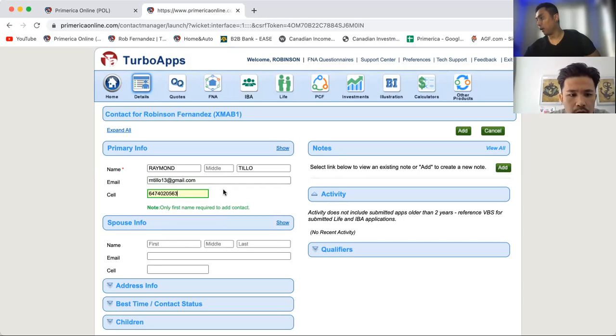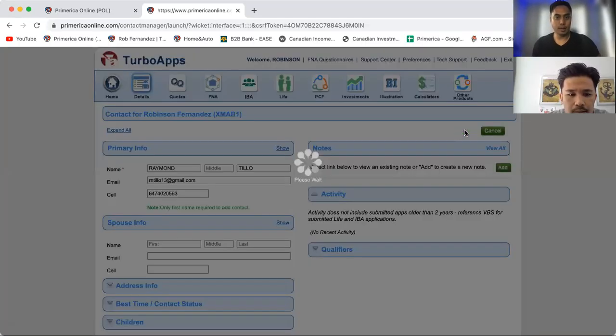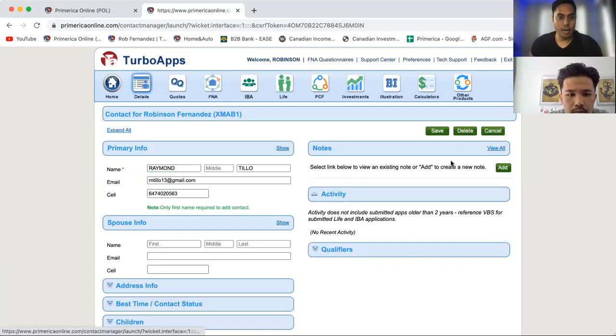Okay, all right, and then add contact. Top right, yep, add. And then go to FNA on the top left there. There you go. As soon as you click that, it will prompt you to the next page.